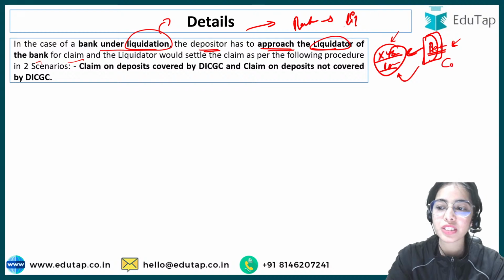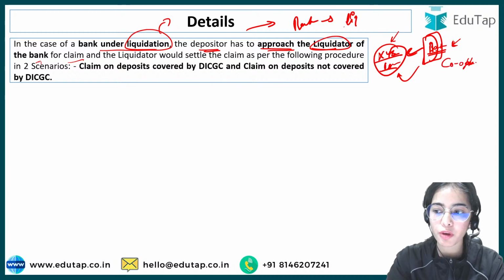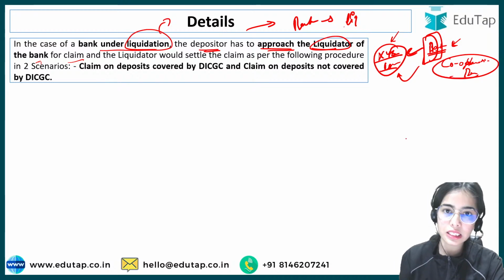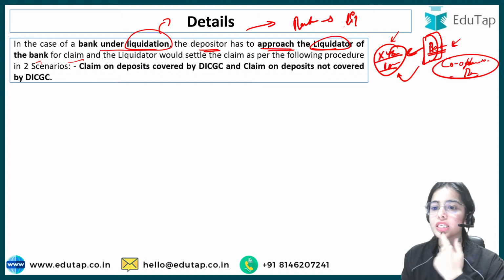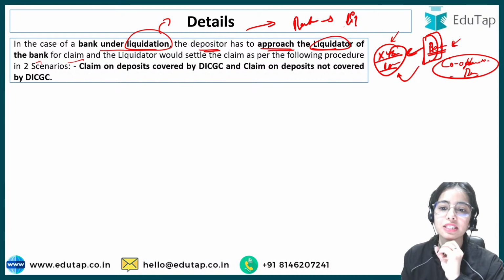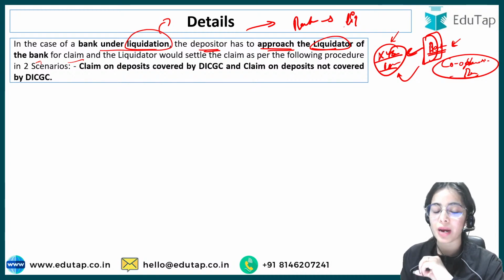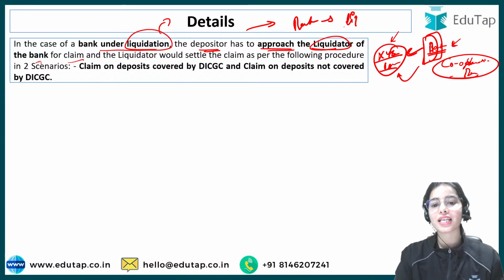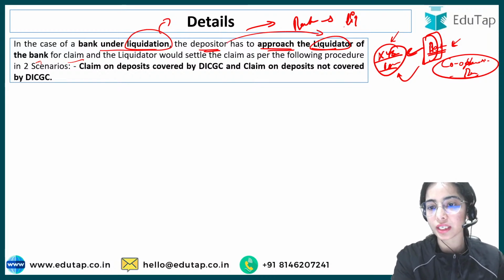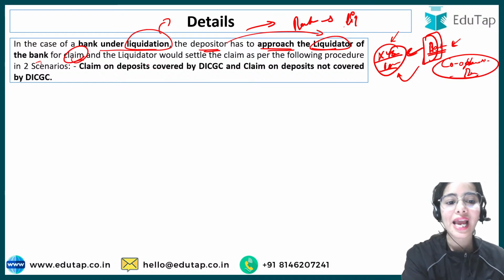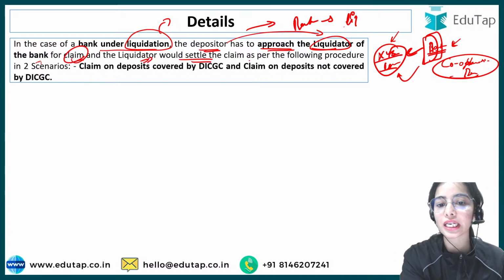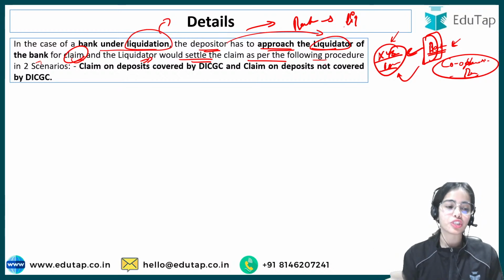This happens with some of the cooperative banks, where the RBI has cancelled the license. So the bank is closing down and the XYZ company has become the liquidator. Now the depositor has to approach the liquidator for the claim of his unclaimed deposit, and the liquidator will settle the claim as per the following procedure that we will discuss.